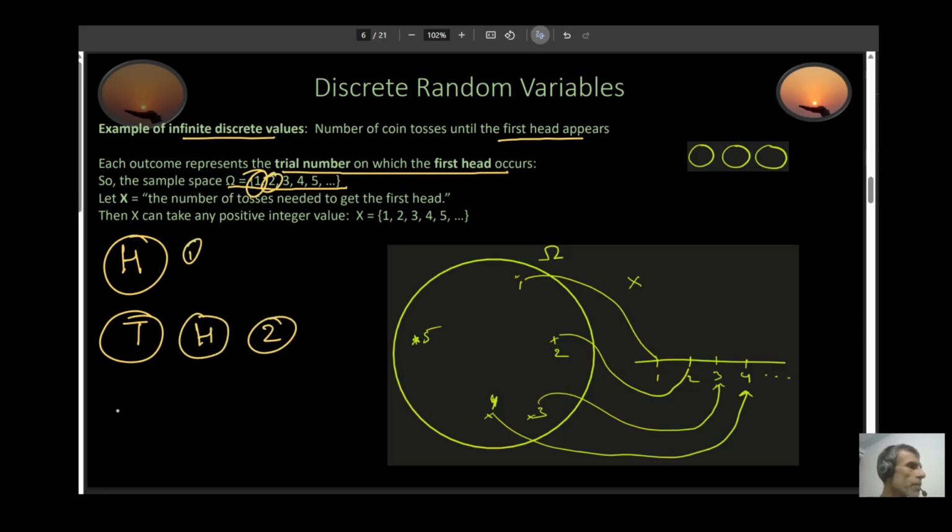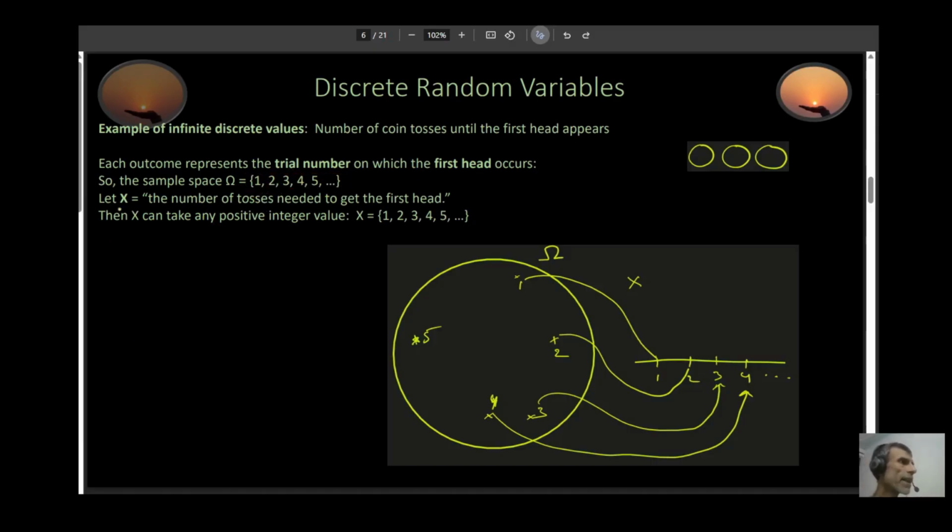Now you do it again. The first toss you get tail, then you toss it again. You get tail, all right. You didn't get the head, toss it one more time. Oh, look at that. Now you get the head. As soon as you get the head, this becomes 3. So this is where 3 comes from. And I can keep going like this, 4, 5. So what this basically represents is the number of tosses needed before you get your first head.